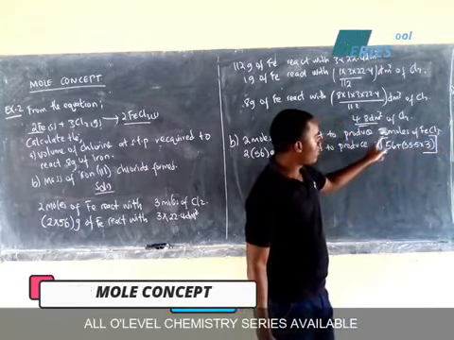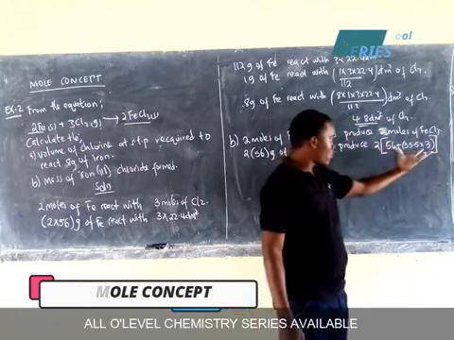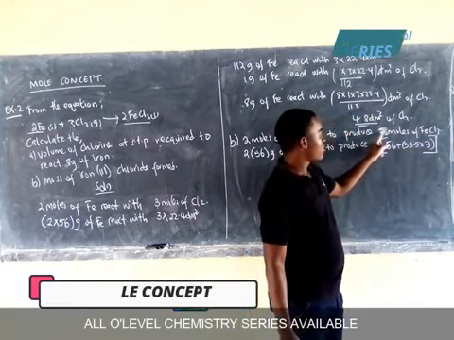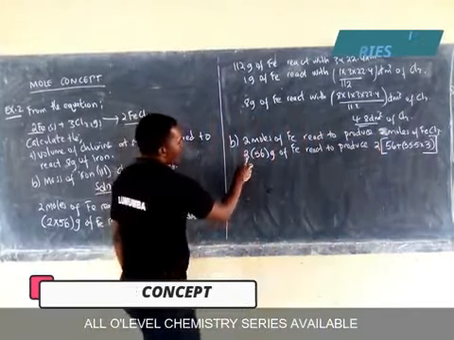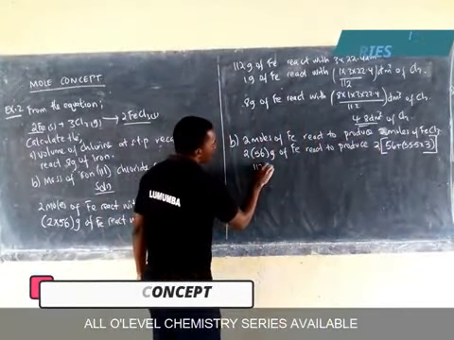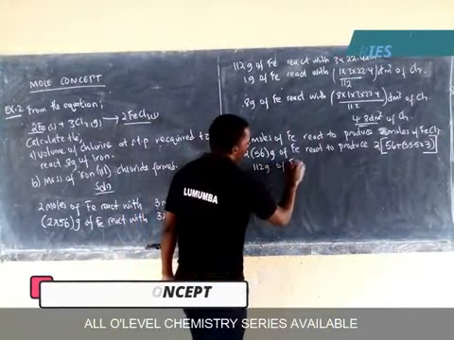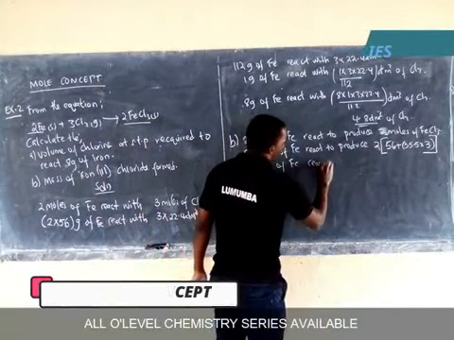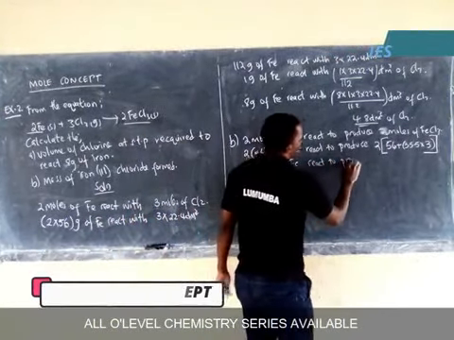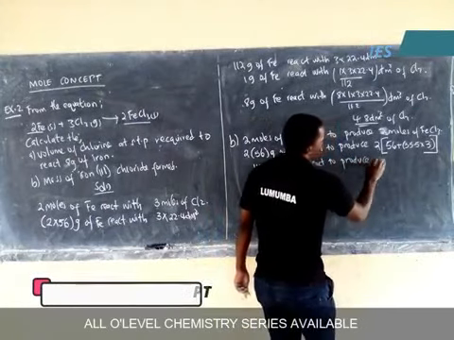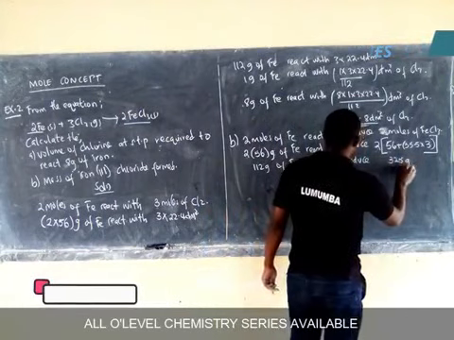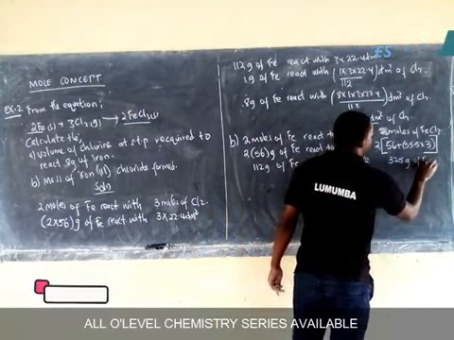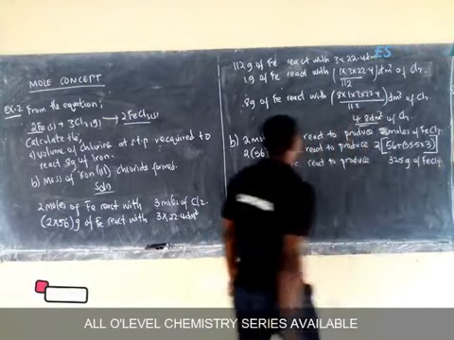But you multiply it by 2 because there are 2 moles. Because this is 1 mole, now times 2 because here you have 2 moles. So we have at the end of it all 112 grams of iron react to produce, multiply this, we shall get 325 grams of iron 3 chloride.